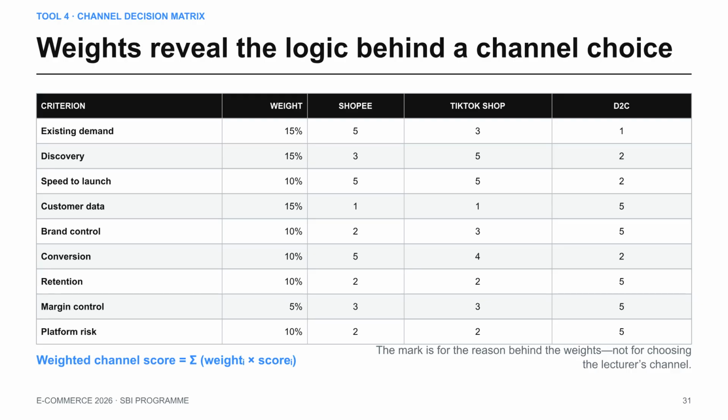When choosing a channel, use a decision matrix to weigh your criteria. Whether it's speed to launch, brand control, or data ownership, assigning weights reveals the true logic behind your choice. This helps ensure your strategy is based on sound reasoning, rather than just intuition.